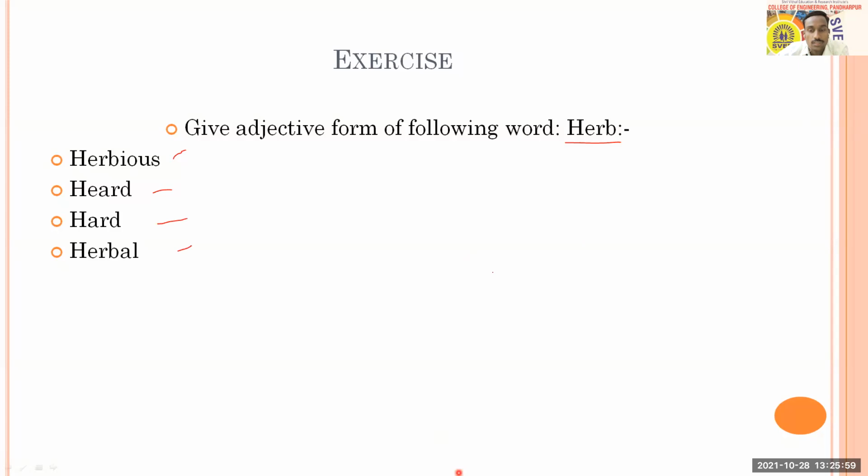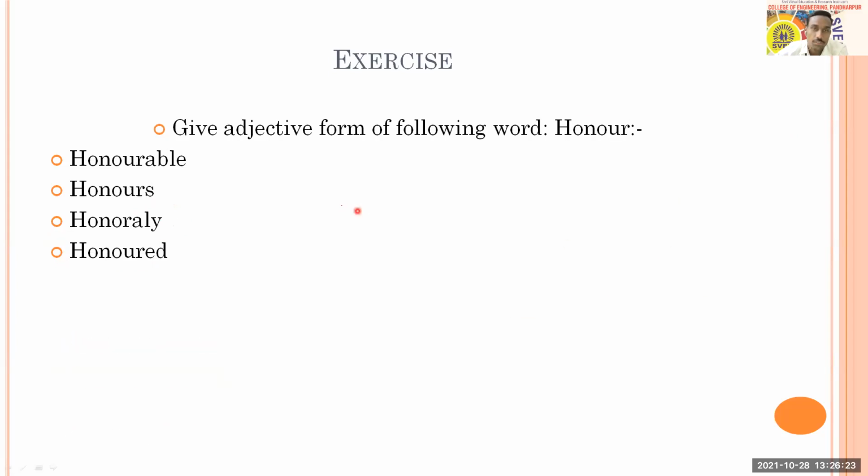Okay, so you people can come to know that herb is a noun, and from that you may tend to choose herbious, but that is not okay. Herbious is not related with herb. Herbly is also not related with herb. Herbal is the correct answer for this. So therefore, option D is the answer for this question. And a similar and quite simple question is in front of you. Give adjective form of the word honor. And here your options are honorable, honorous, honorably, honored.